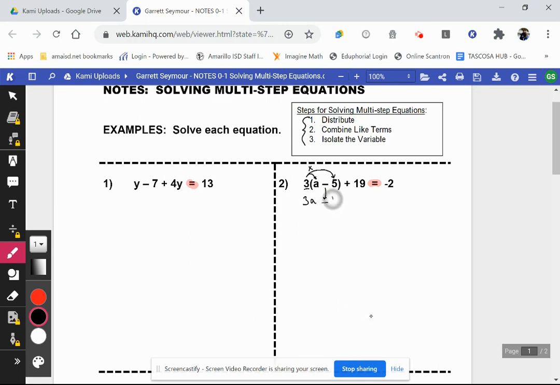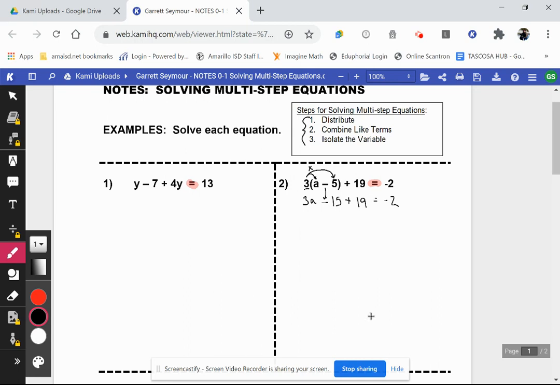So it's going to be minus 15. And that's all you have to do to distribute. Now everything else in the equation is just going to drop down to the next line, and nothing else changes. All I did was multiply this number outside the parentheses times everything in the parentheses.